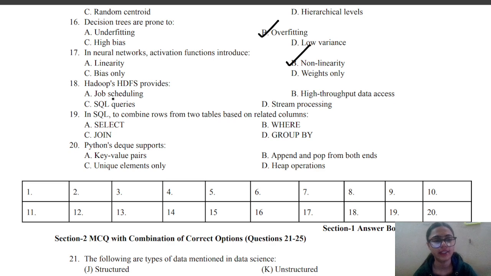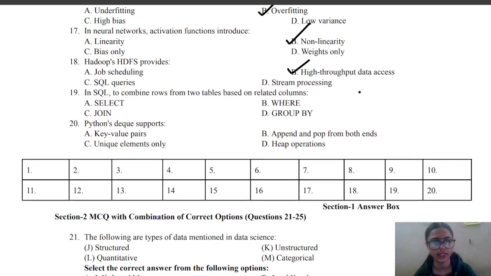Now coming on to the next question, Hadoop HDFS provides dash. So options are job scheduling, high throughput data access, SQL queries, or stream processing, and the correct answer is B, that is high throughput data access.